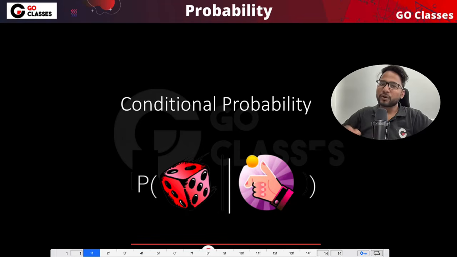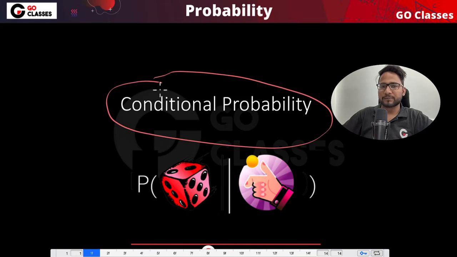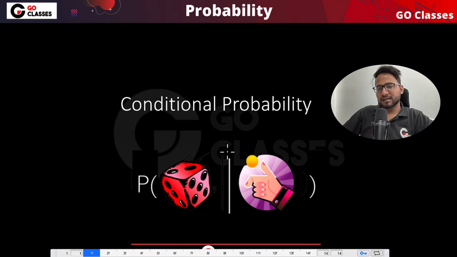Hi everyone. Today we are going to start a very new and exciting topic of this probability chapter, which is conditional probability. So conditional probability is basically a type of probability where we say that if some event has occurred, then what is the probability of another event, right?